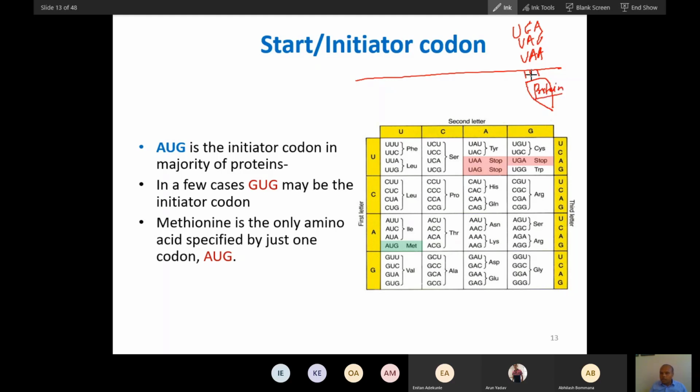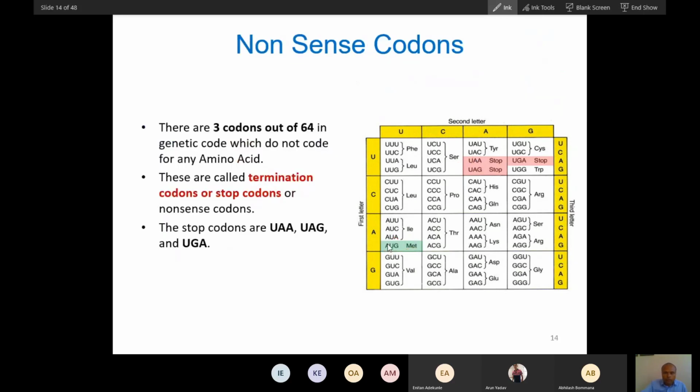So we will talk about this termination when we talk about translation. Just for the time being, remember these are termination codons, and this is the initiator codon. This termination codon is called a nonsense codon, also called a stop codon. These three are stop codons, and these are called nonsense codons.